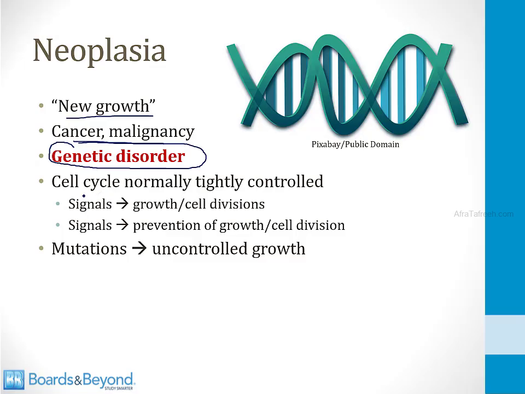And the idea here is that the cell cycle, which I talk about in detail in the cell biology section, is normally under tight control. Certain signals lead to cell growth and cell division. Certain other signals lead to the prevention of excessive growth or cell division. So if there's a mutation in one of the genes that helps to control the cell cycle, that leads to uncontrolled growth and that leads to cancer.